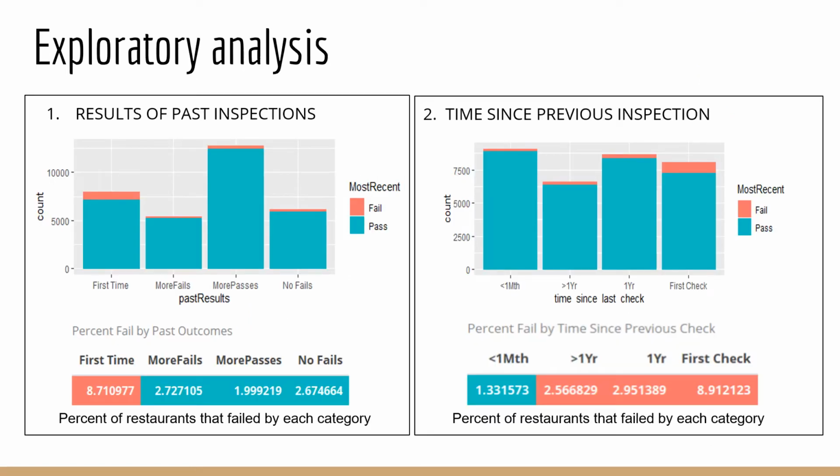Analysis of past inspection data showed that restaurants that did not previously have an inspection are more likely to fail than those that have had checks before. We also calculated the time since last inspection for each restaurant. The second graph shows that restaurants checked just 1 month prior are less likely to fail an inspection.